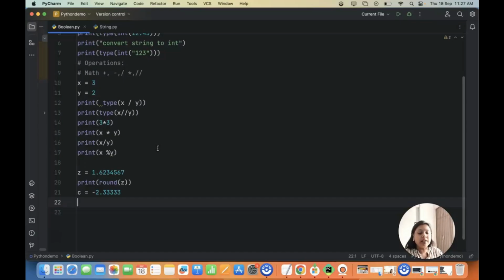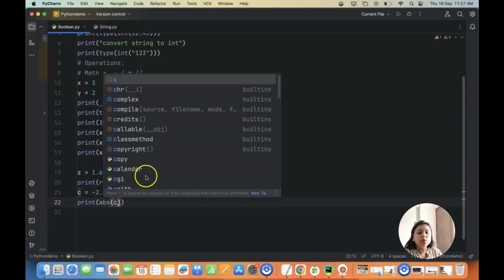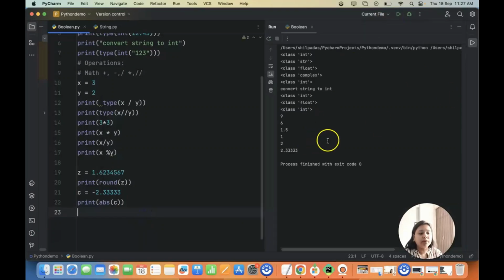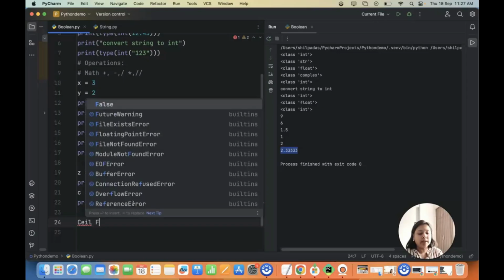So in that case, you can do a print command and mention the absolute value of that particular c. If I run this current file, you see the minus is actually removed from here and only the positive value is being shown. That is the integer value that is being there. Now, we will also see what is ceil and what is floor.